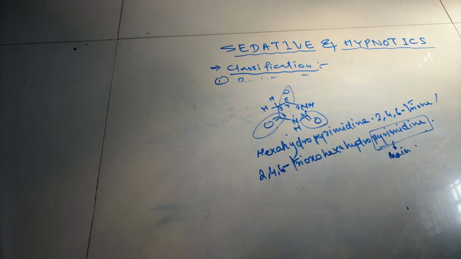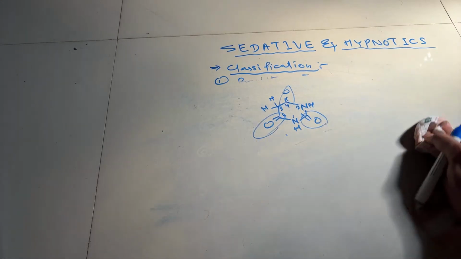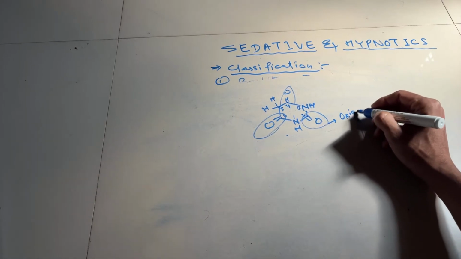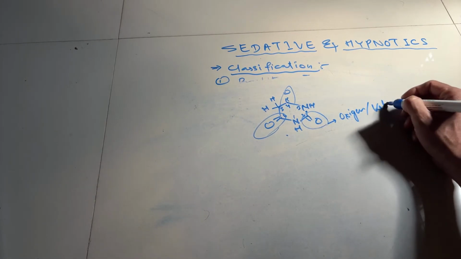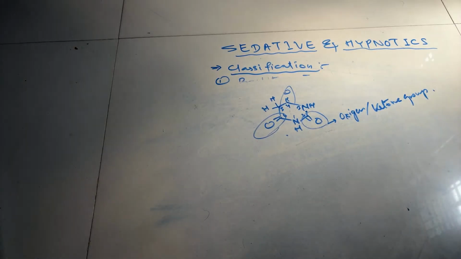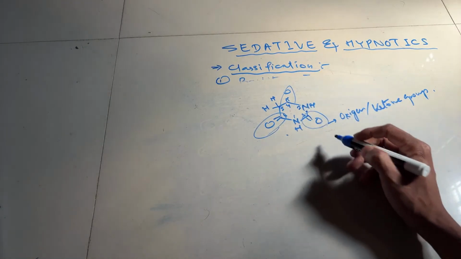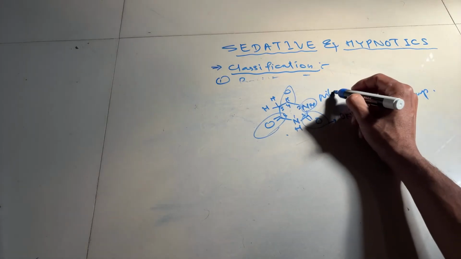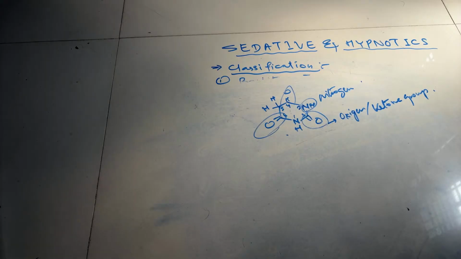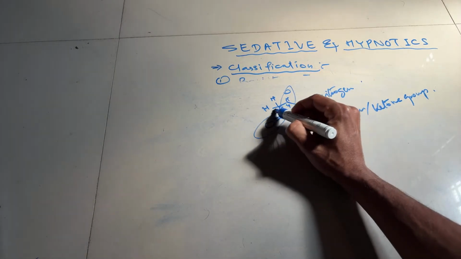So number 1, the first modification is possible at oxygen, or you can say the ketone group. The second modification is also possible on the nitrogen atom. The third modification is also possible on the 5th carbon.